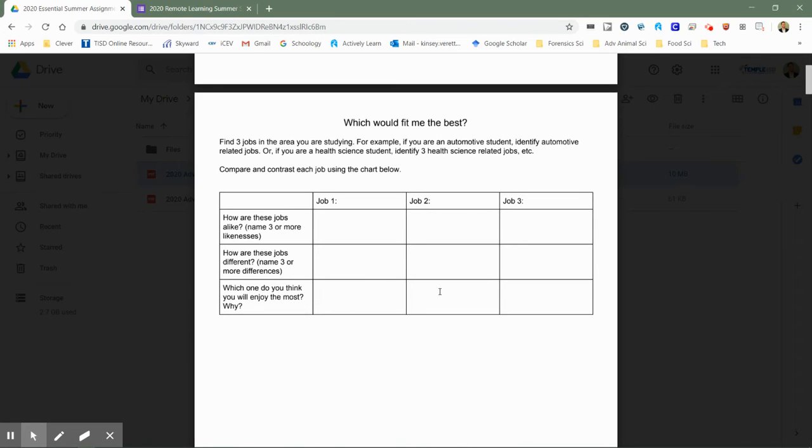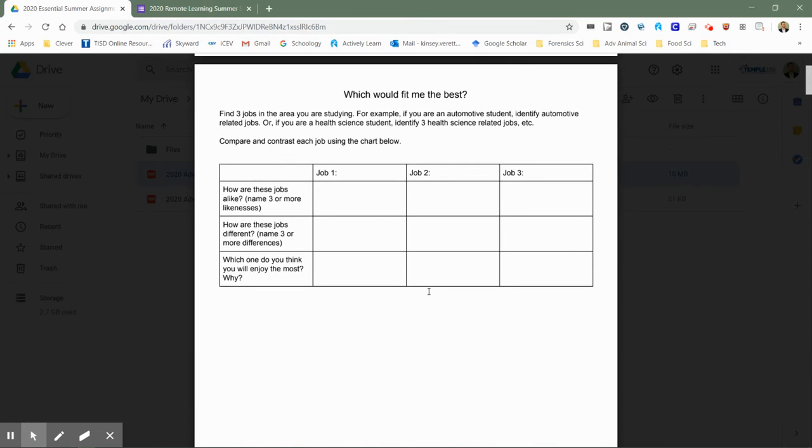What makes each of these different from each of the others? And then down here, the last row is for you to describe what you think you would like most about the jobs, and maybe even talk about which one of the jobs you think would be the one you would like the most.